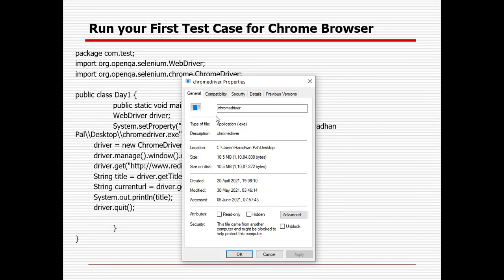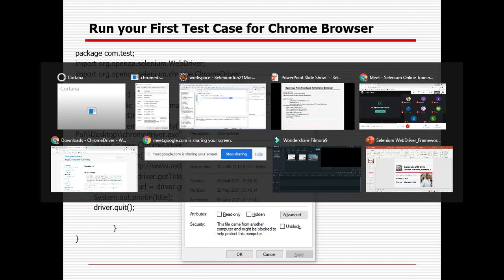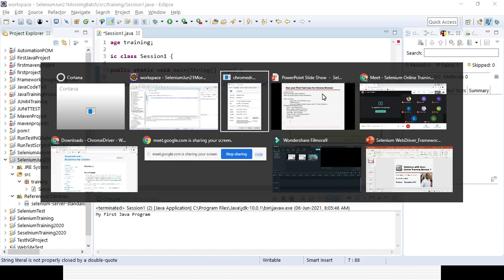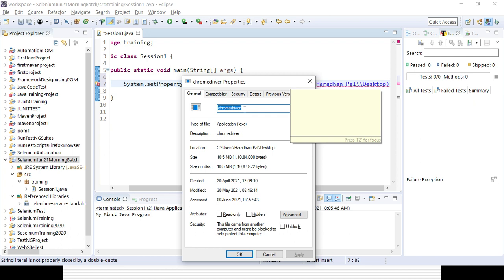So this is your path, and you need to give that path in double quotes. Along with that, you need to give the name of the exe file. You can see this file is an application, an exe. So I will give slash chromedriver.exe.